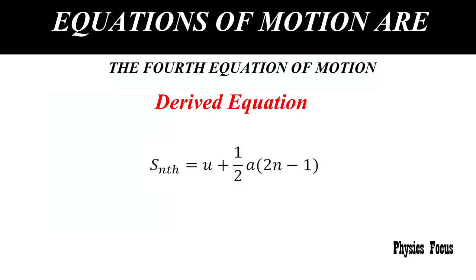Another equation of motion can also be derived from second equation of motion, which is s equal to ut plus half at square, is s nth equal u plus half a (2n minus 1). Here n is time, which can be measured in second.